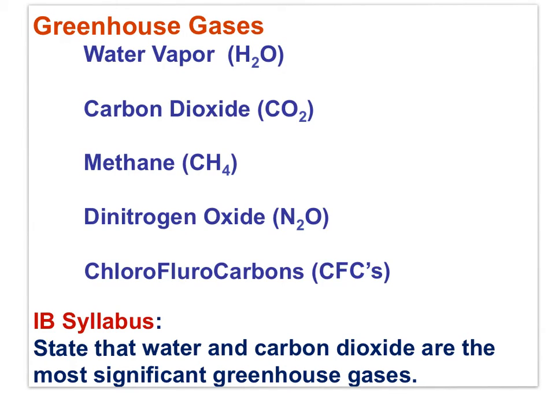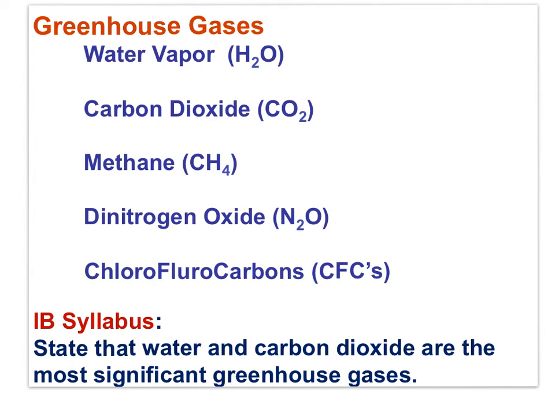Here's a list of 5 greenhouse gases, the same list as presented earlier in the graph, with the exception of urban ozone, presented in the earlier graph, and chlorofluorocarbons presented here. I'd like you to memorize this list, all 5 of these greenhouse gases. All of these gases absorb long wavelengths radiated by the Earth, and they re-radiate that heat back to the Earth to keep the Earth warm.